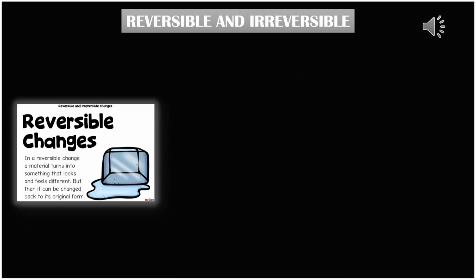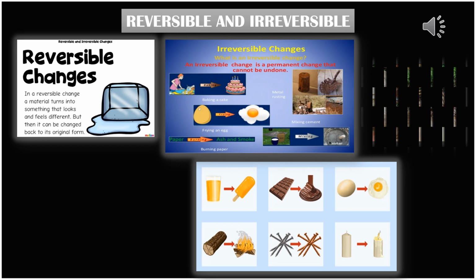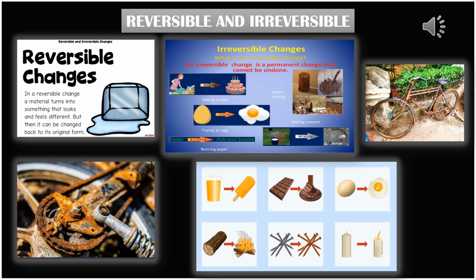Now we are going to talk about another type of changes, known as reversible and irreversible changes. When we put butter in the sun, it will definitely melt. When we put it back into the fridge, it changes into its solid form again, isn't it? That means it has regained its own state.